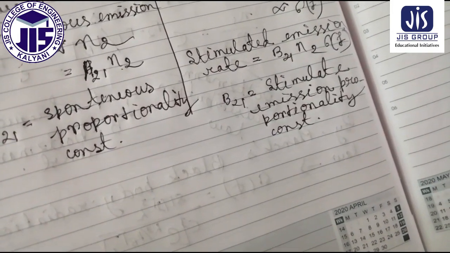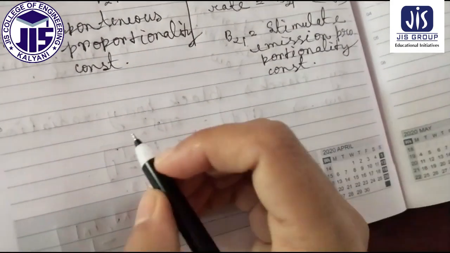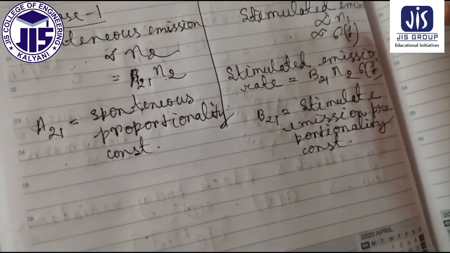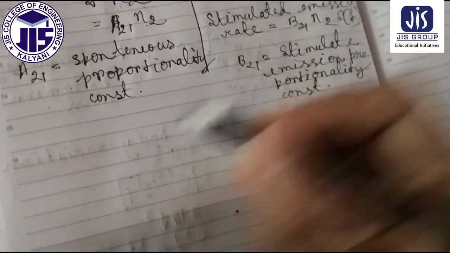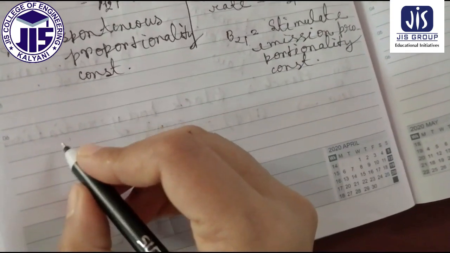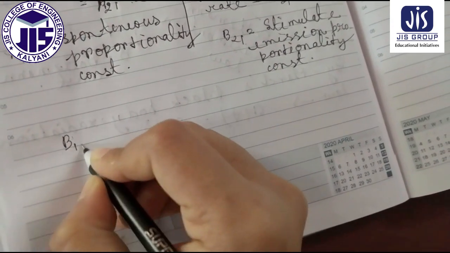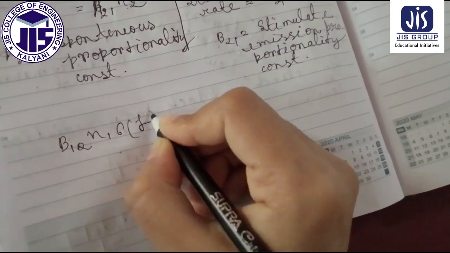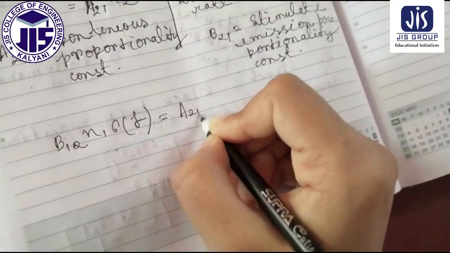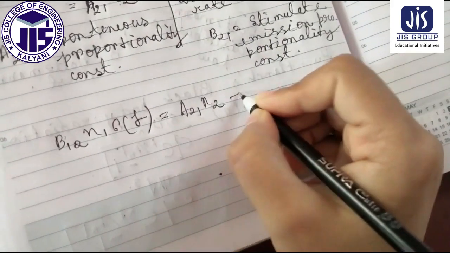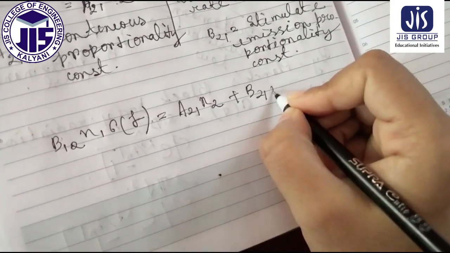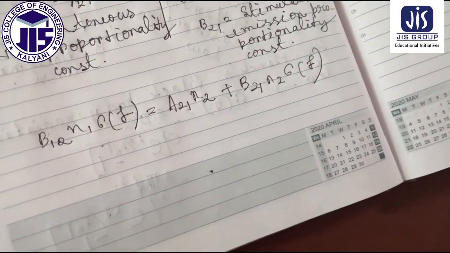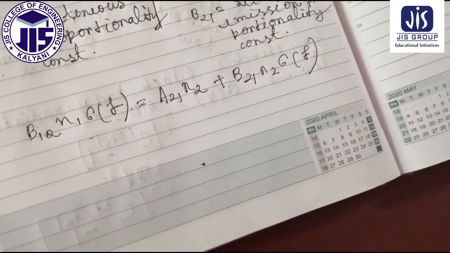Now, what we can write finally is that the number of absorptions will be equal to the number of emissions. So we can write B12 N1 σ(f) is equal to A21 N2 plus B21 N2 σ(f). We can write it for sure.